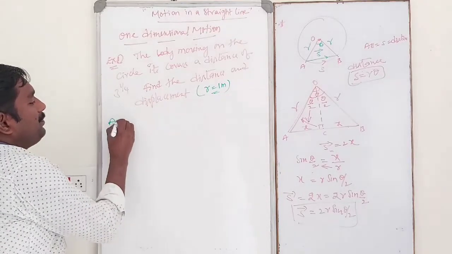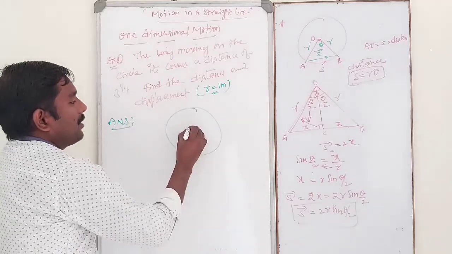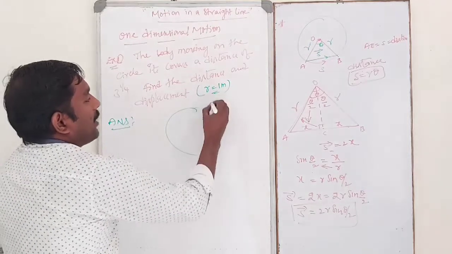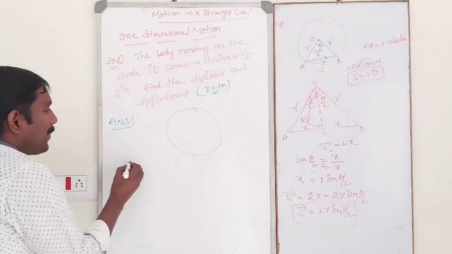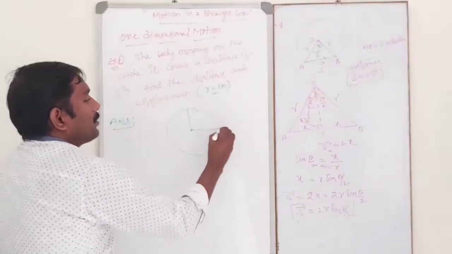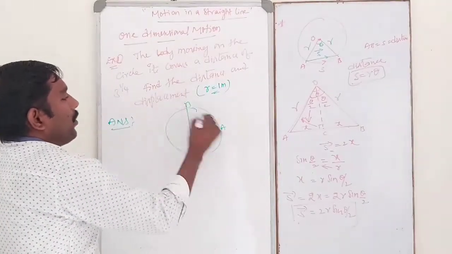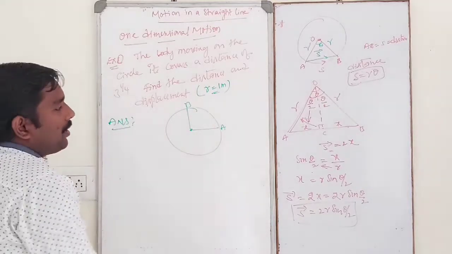Suppose this is the circumference of radius already given, that is r equal to 1 meter. So suppose this is the 1 by 4th region.